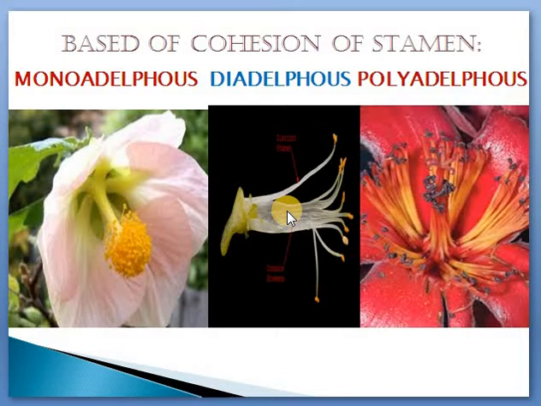What is the example for diadelphous stamen? Green pea flower. Okay, pea flower or Pisum, P-I-S-U-M. That is the scientific name for green pea. So monadelphous, the androecium is composed of one bundle of stamen. Example hibiscus. Diadelphous, the androecium is composed of 2 bundles of stamen. Example pea flower or Pisum flower.